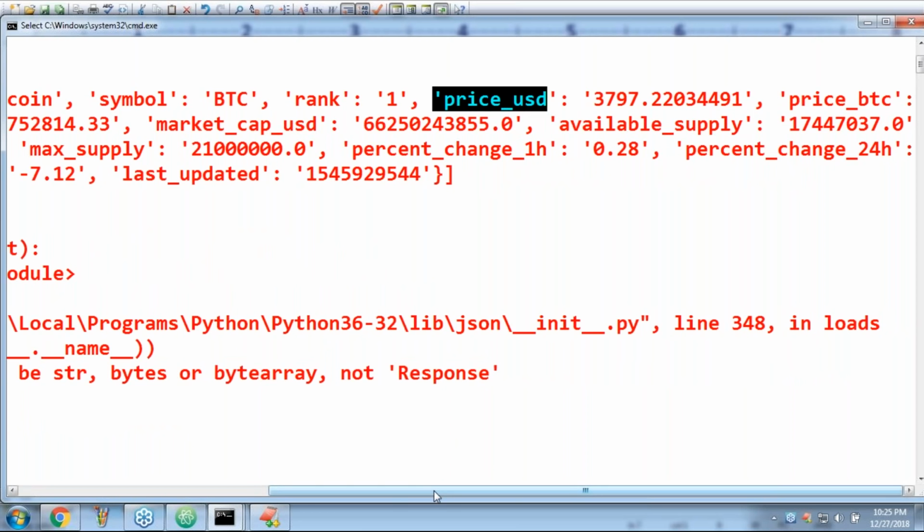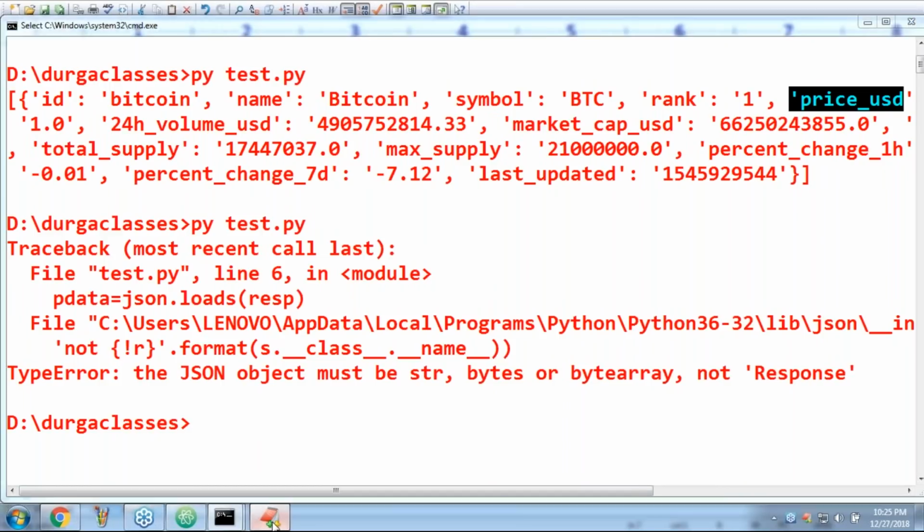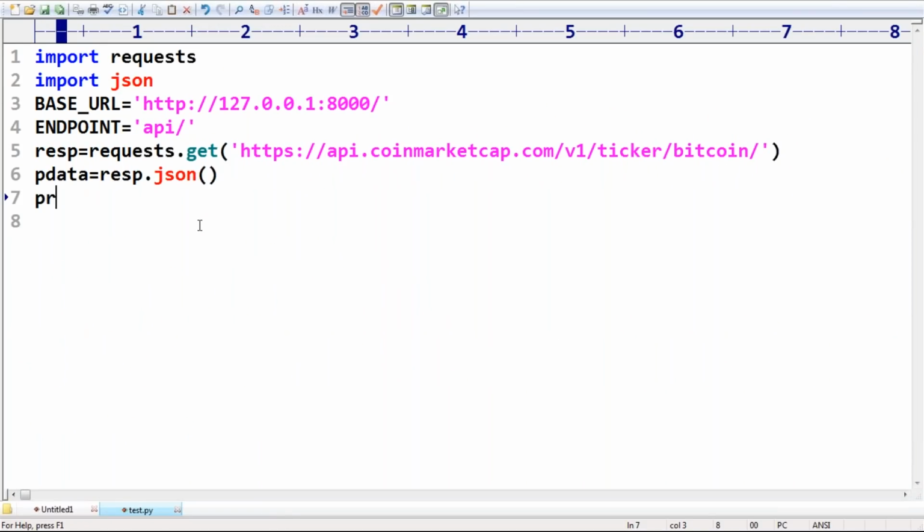Now what I'm trying to do, observe that. So print of bitcoin price in dollars, in USD, is print of p data of 0. P data is the list. In that, 0 means a dictionary.